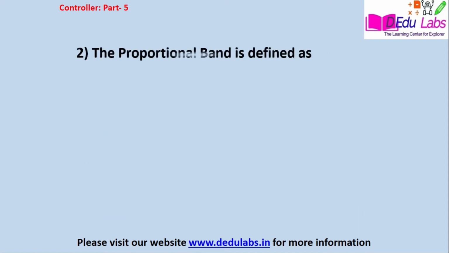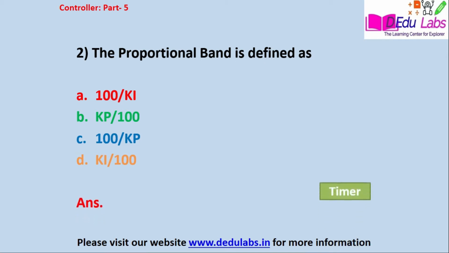Question number 2. The proportional band is defined as option A, 100 upon Ki, option B, Kp upon 100, option C, 100 upon Kp, option D, Ki upon 100. The answer is option number C, that is 100 upon Kp.